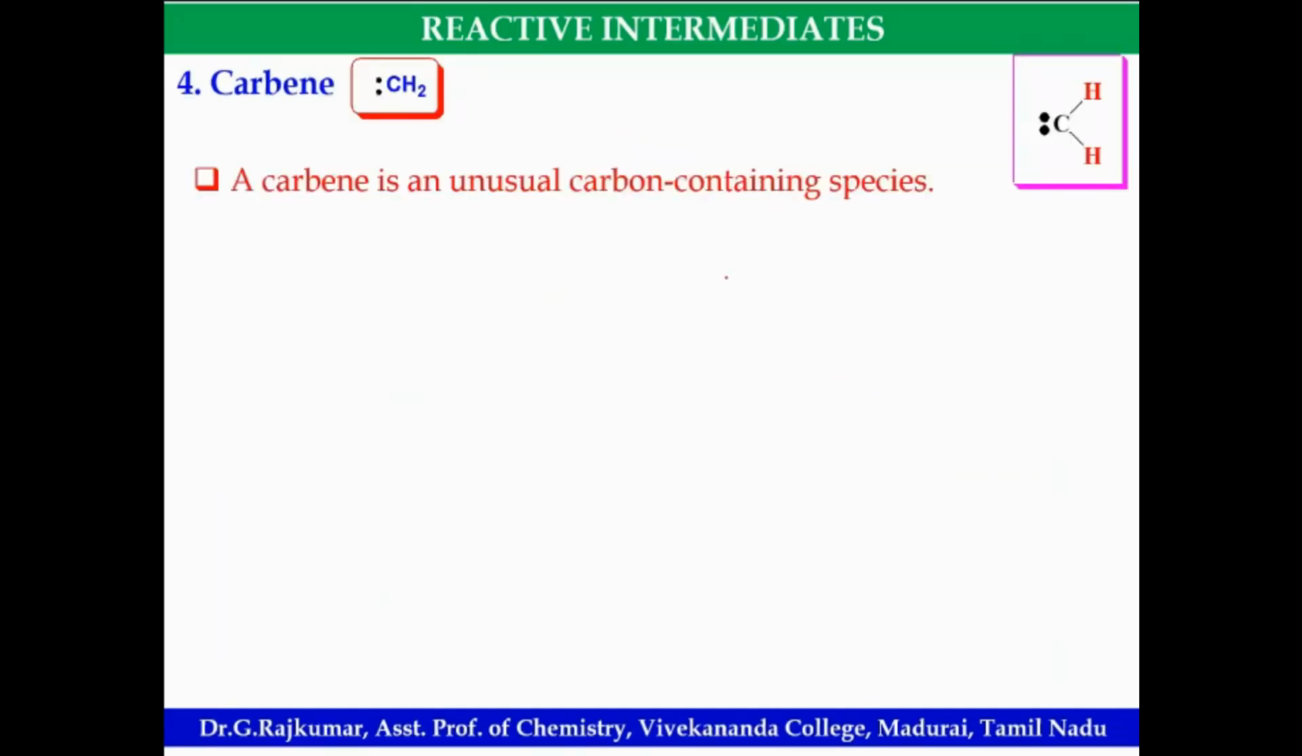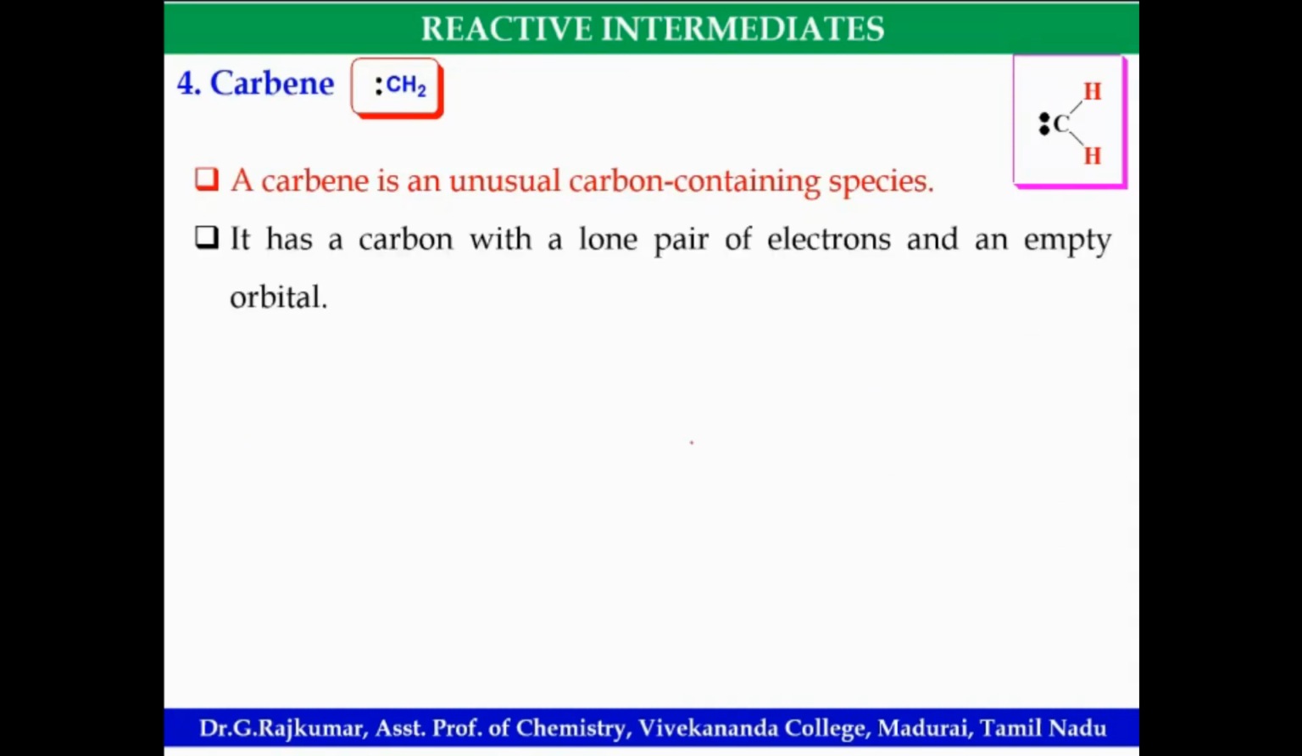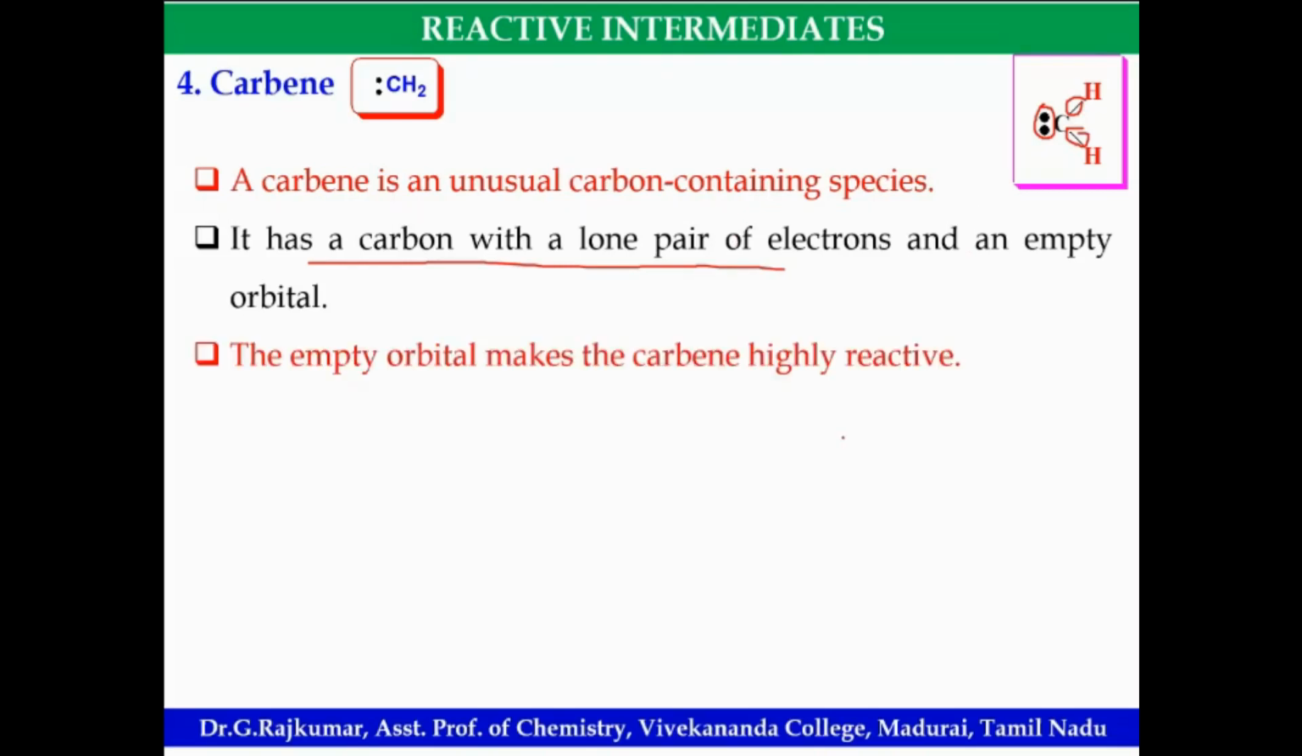Then carbenes. Look at this. It has a carbon with a lone pair of electrons and an empty orbital. How many electrons in its valence shell in carbene? Yes, 6. Here it is 2 electrons, in its valence shell 6. Hence, is it electron rich or electron deficient? Electron deficient, sir. Yes, electron deficient.